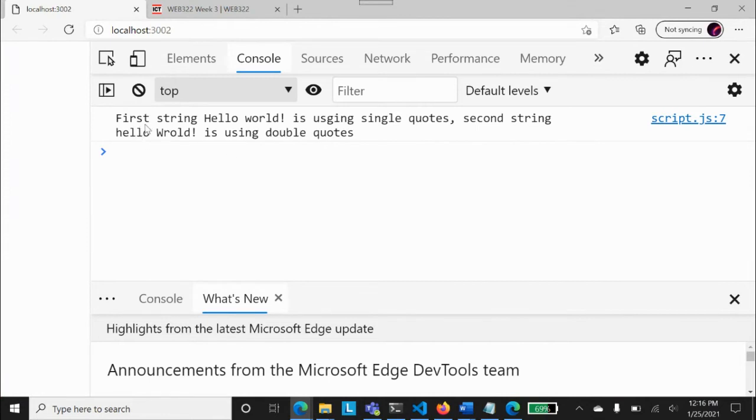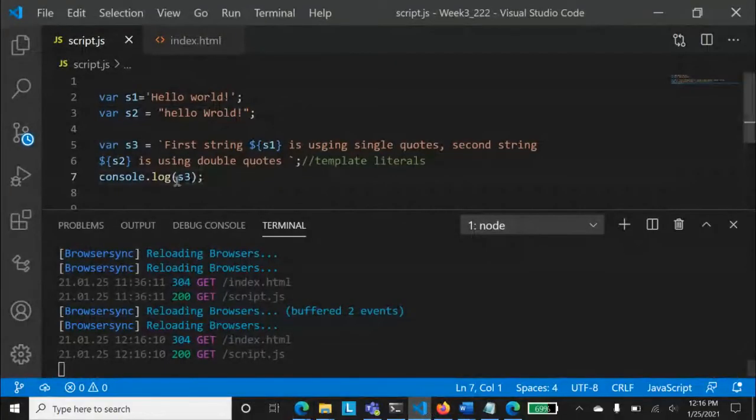Okay. So do you see? First string hello world is using single quotes. Second string hello world. Do you people see that at both places it has converted? This is S2 and this is S1, right? So this is called interpolating your string. You have interpolated this string S1.